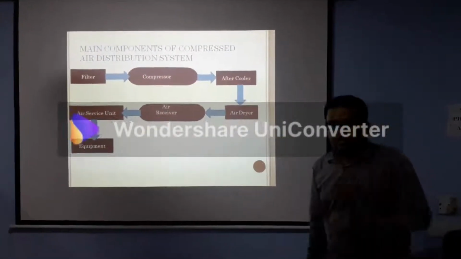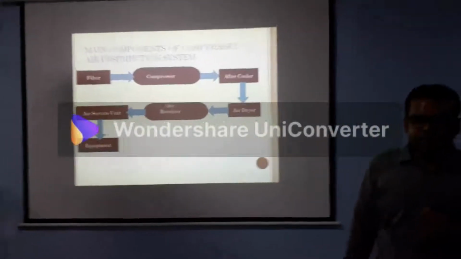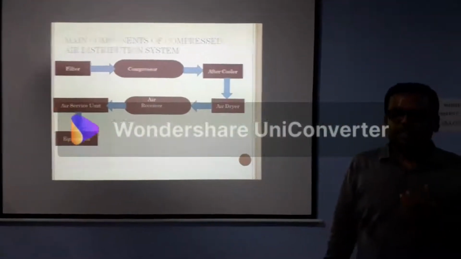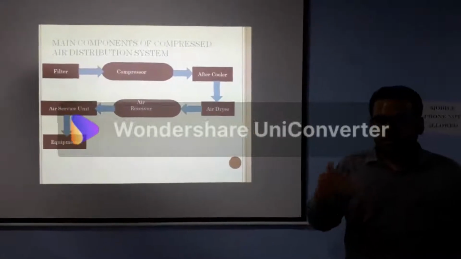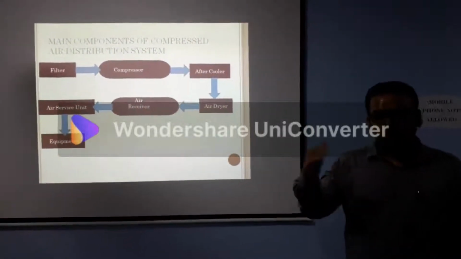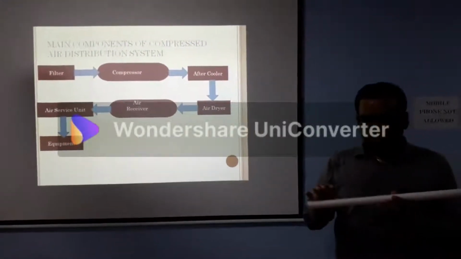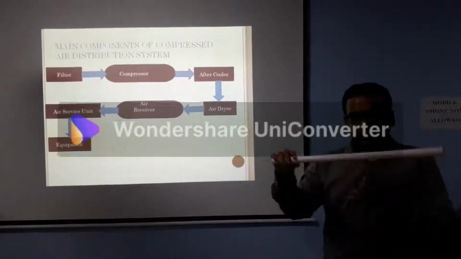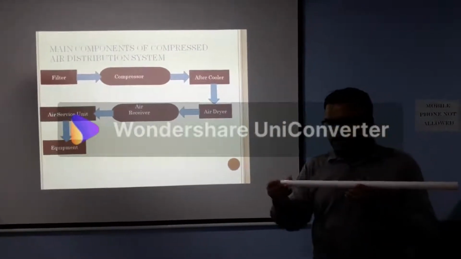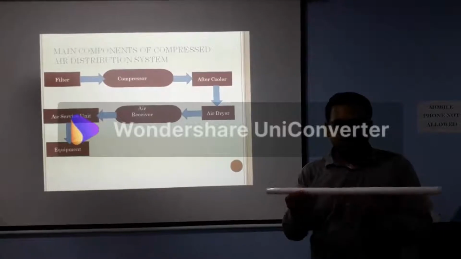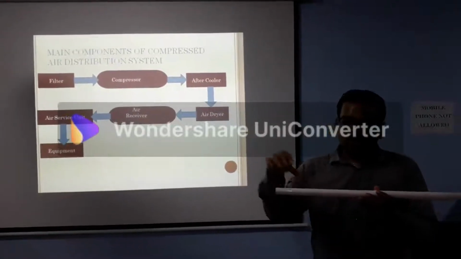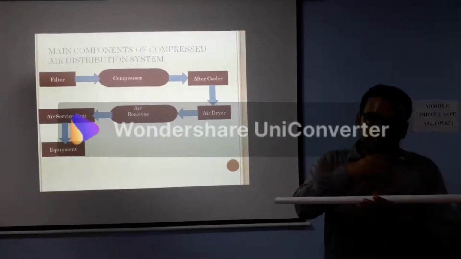The after cooler is a heat exchanger. Heat exchanger means it exchanges heat from high temperature to low temperature. See, in an after cooler there are a number of tubes. In these tubes, cooling water is flowing, and around the tubes the compressed air flows.